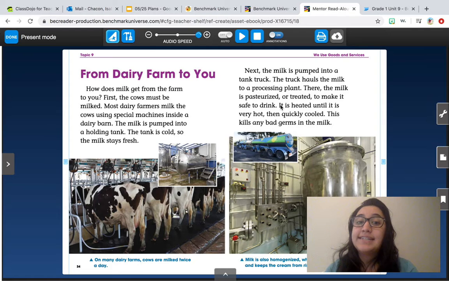It is heated until it is very hot, then quickly cooled. This kills any bad germs in the milk. So that's how it's treated and that's how it's cooled, okay? So they don't want any bad germs in your milk. So you can always be sure that your milk has been pasteurized. That means that all the bad germs have been taken out.